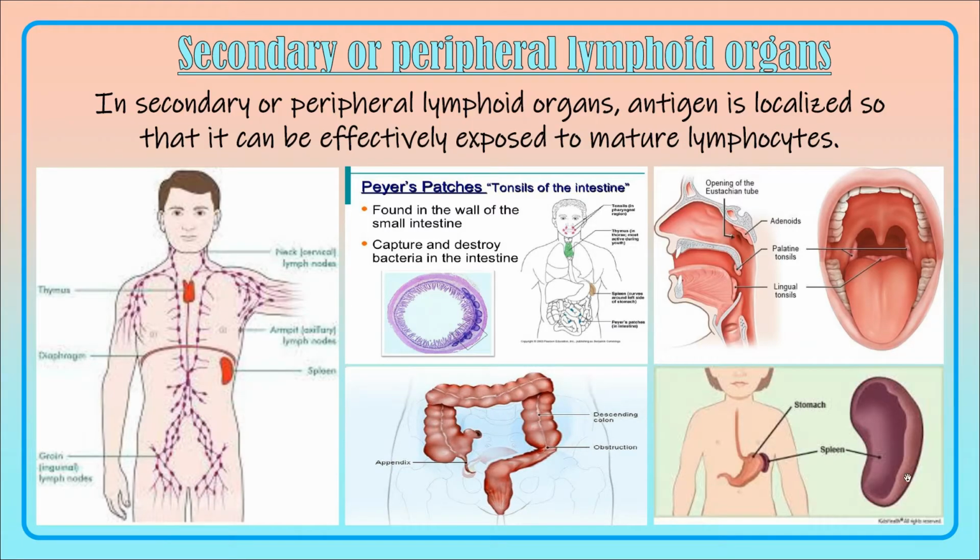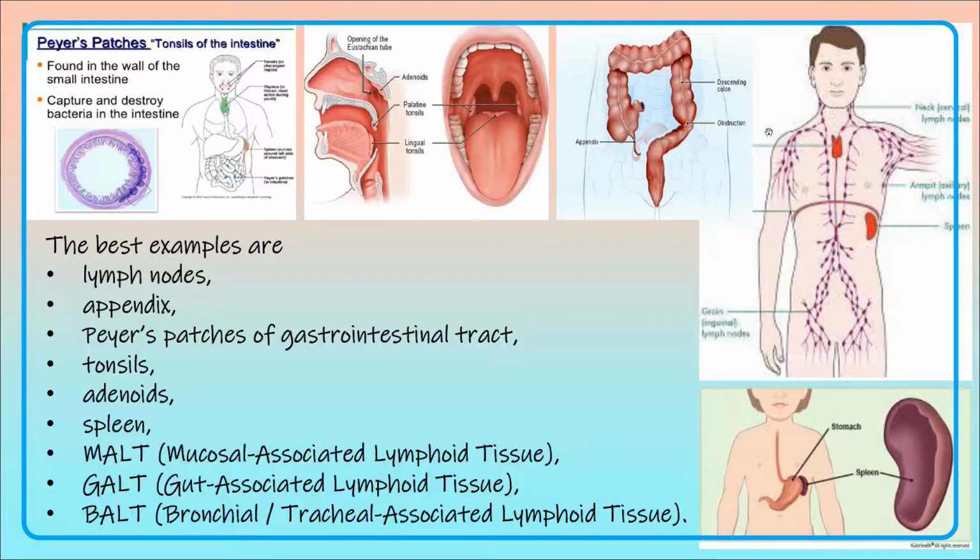The secondary or the peripheral lymphoid organs are used for trapping the antigen. They will help to localize the antigen so that these antigens can be effectively exposed to the mature lymphocytes to do their function. The best examples of the secondary lymphoid organs are lymph nodes.